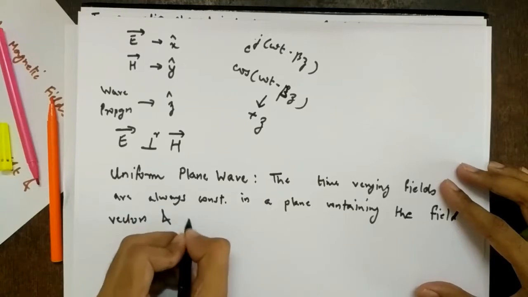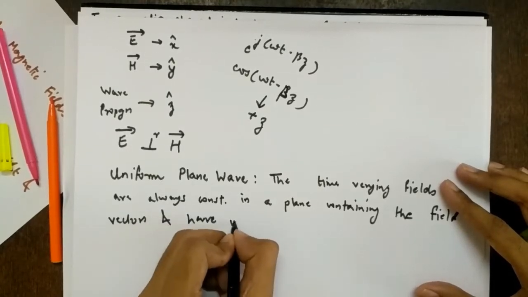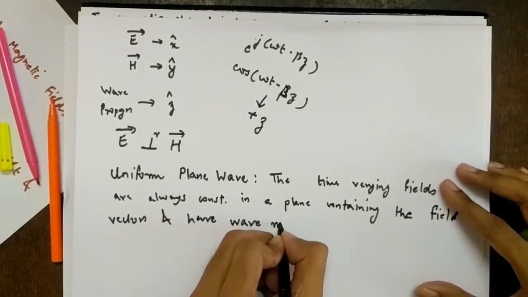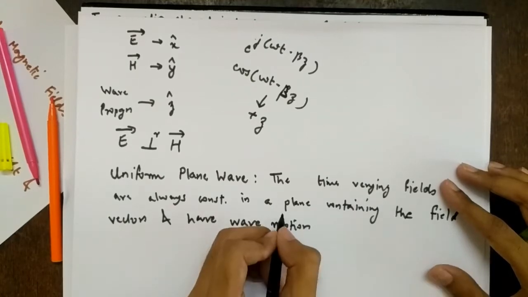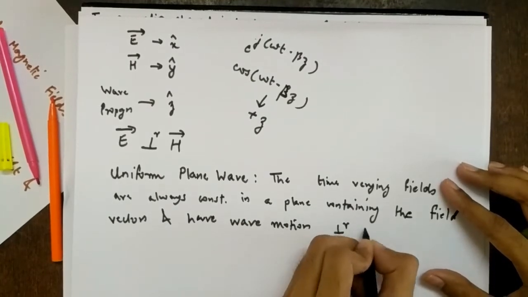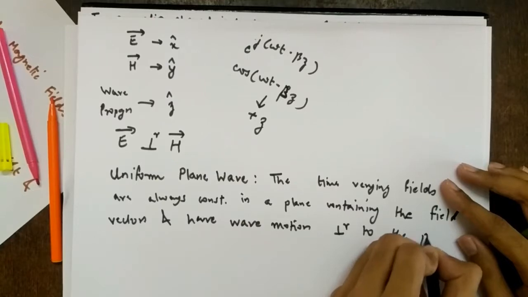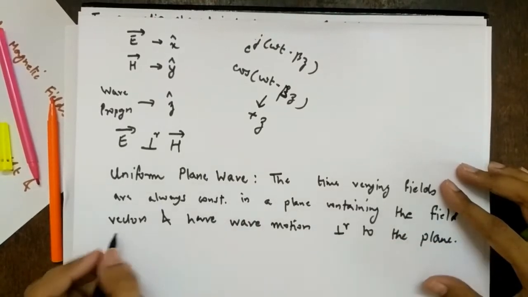So what is this? I'll tell you. And have wave motion perpendicular to the plane.